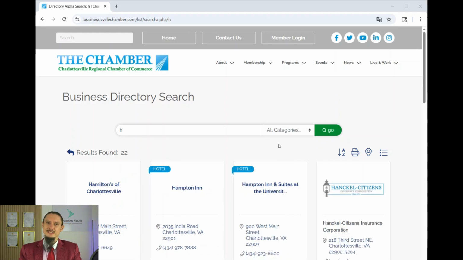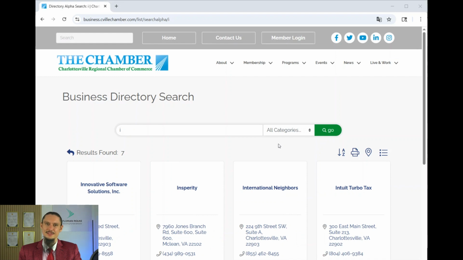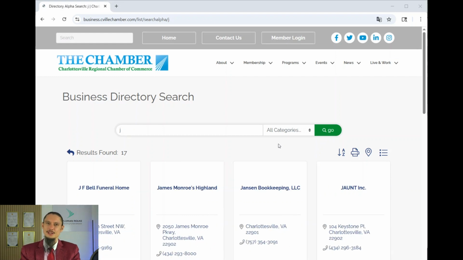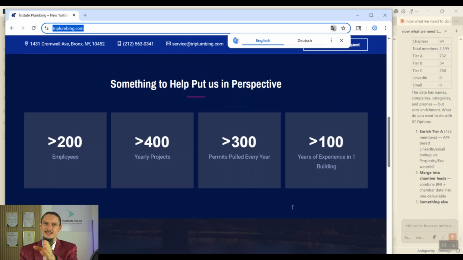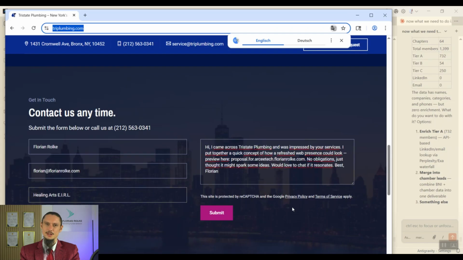Okay, so here we see now that the form is filling up and has been submitted, and then later on we're going to take a look at the Chamber of Commerce and how it is scrolling through these pages. I was not able to capture that with my face recording right here, but as you can see on the screen, this is what's happening. And also on top of that, you will see that the forms are being submitted here, and these are the screenshots of the successful submission. So the messages do go through, and that's the entirety of the system.